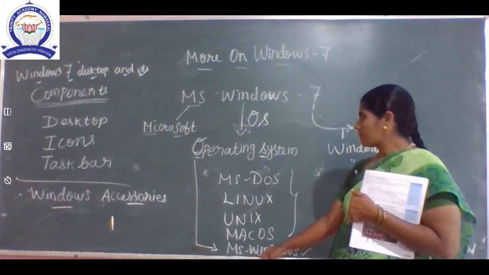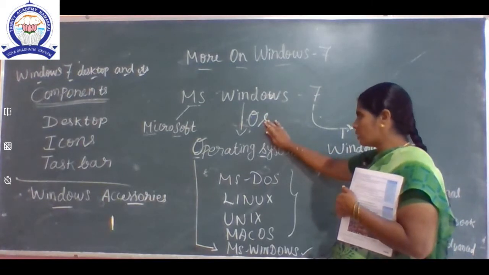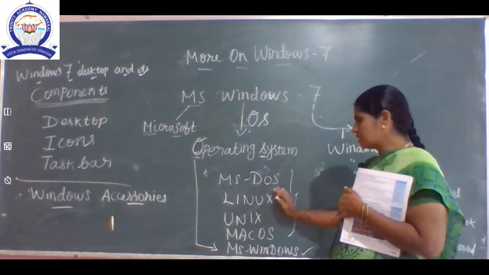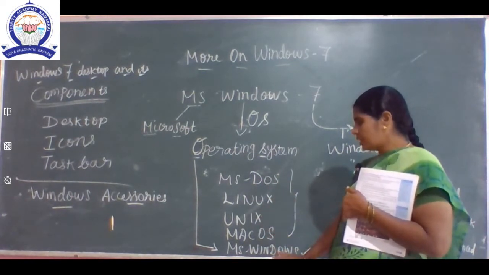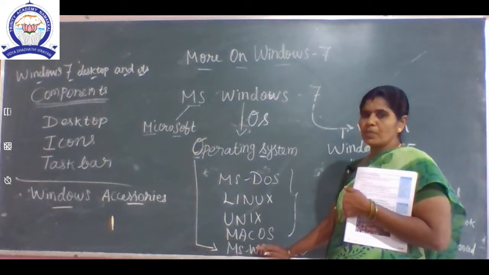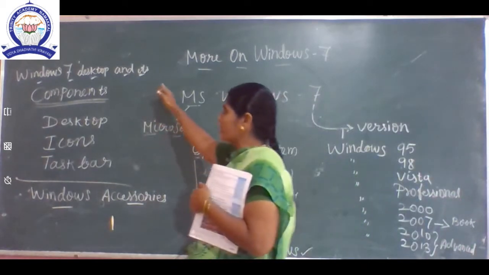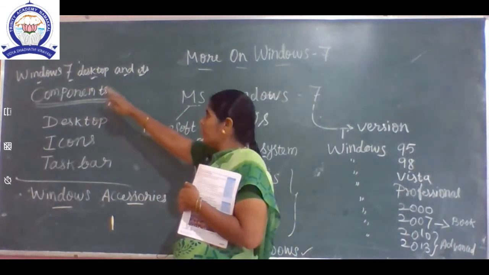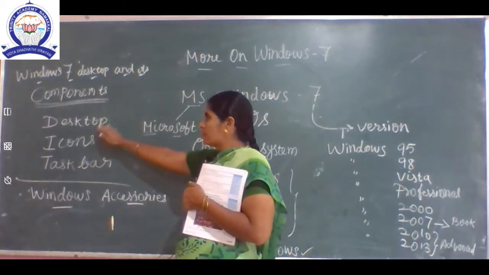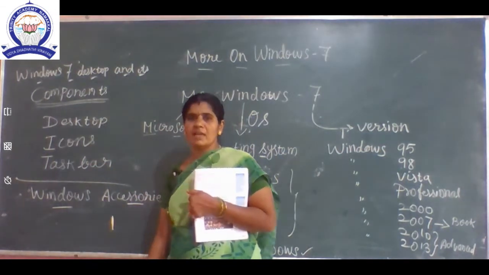Okay children, Windows is an operating system. Shortly we can say OS. The other operating systems are MS-DOS, Linux, Unix, Mac OS, MS Windows. MS Windows is very easy to use by the user. Next, Windows 7 desktop and its components. Desktop, icons, taskbar. See, all these we can see with the help of the monitor.